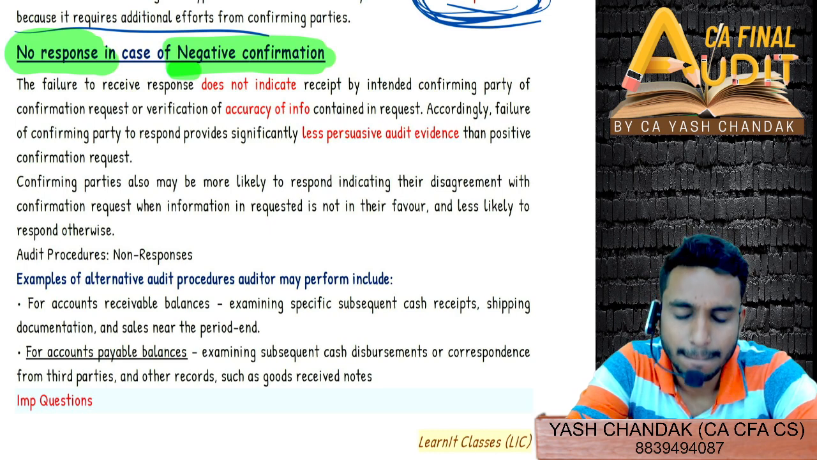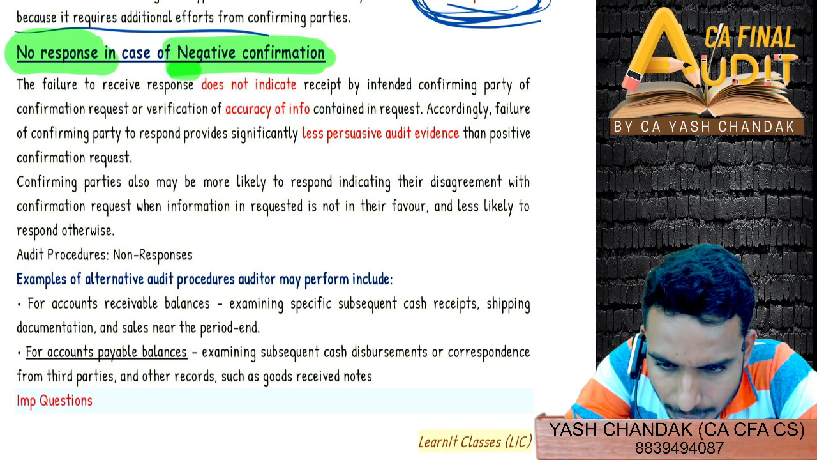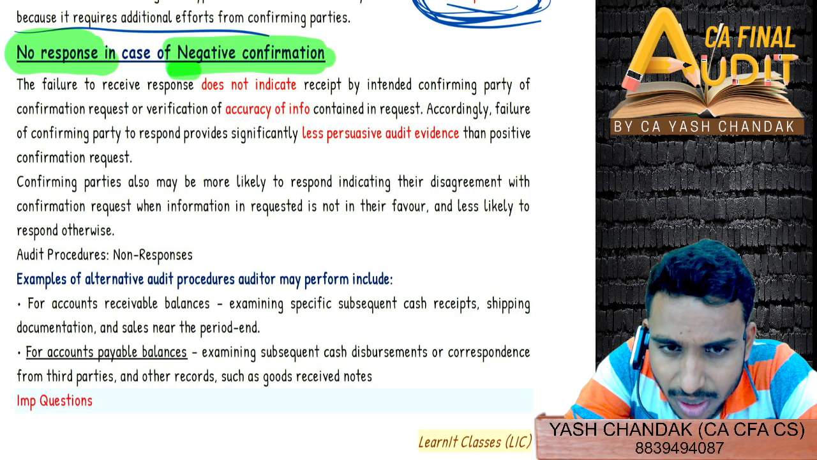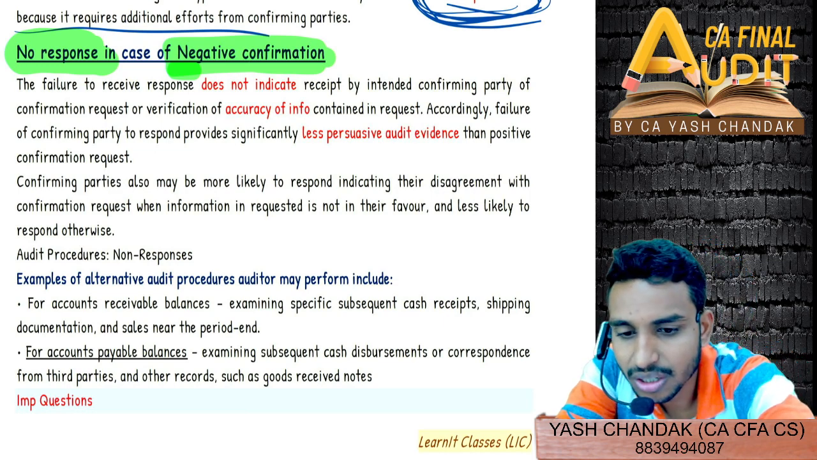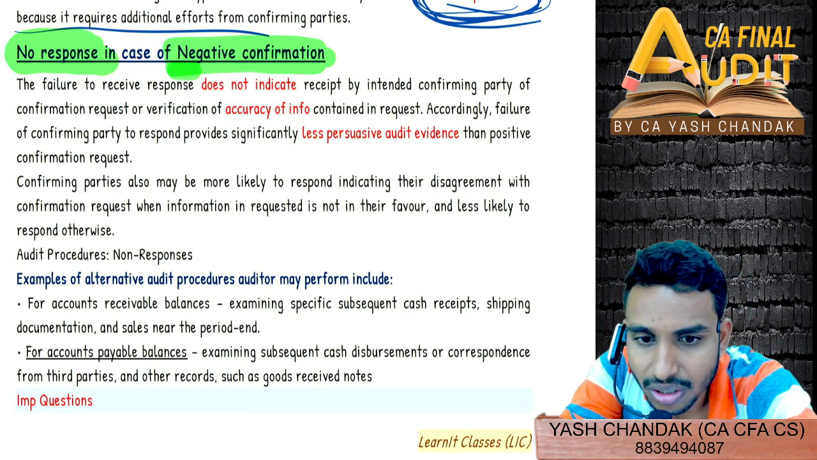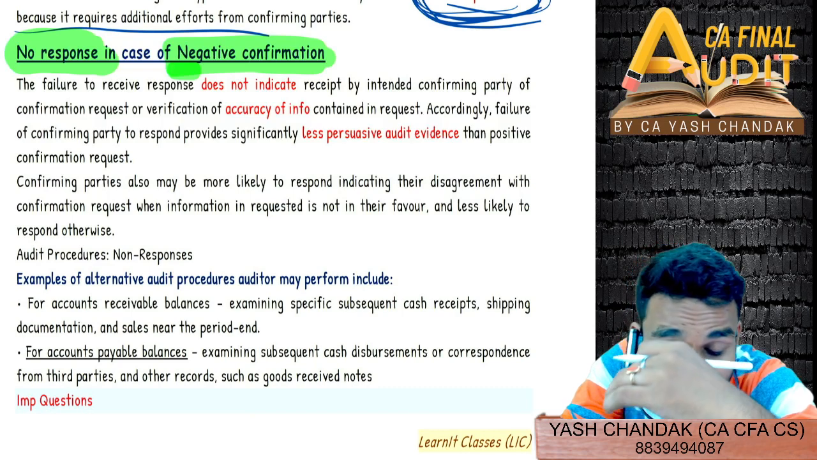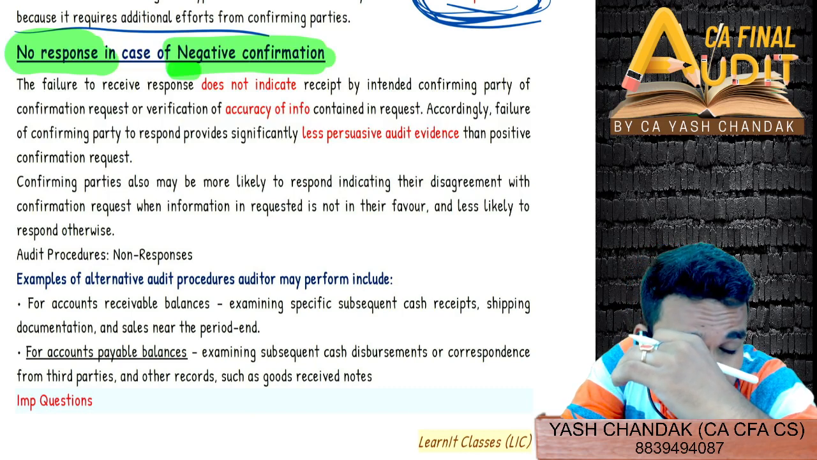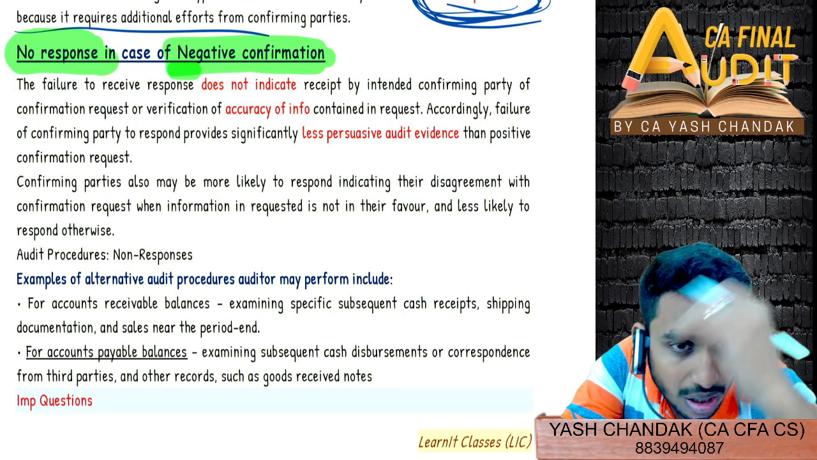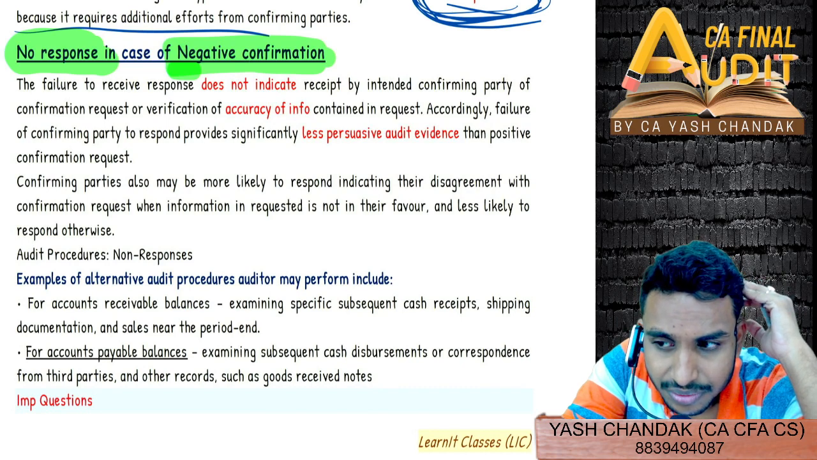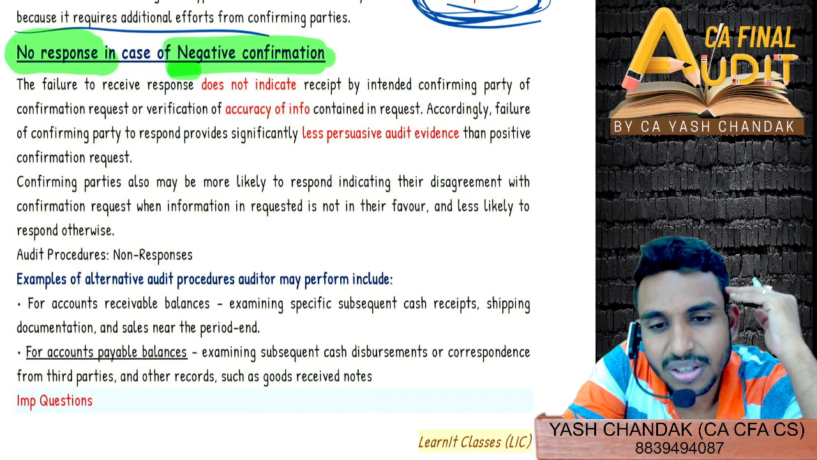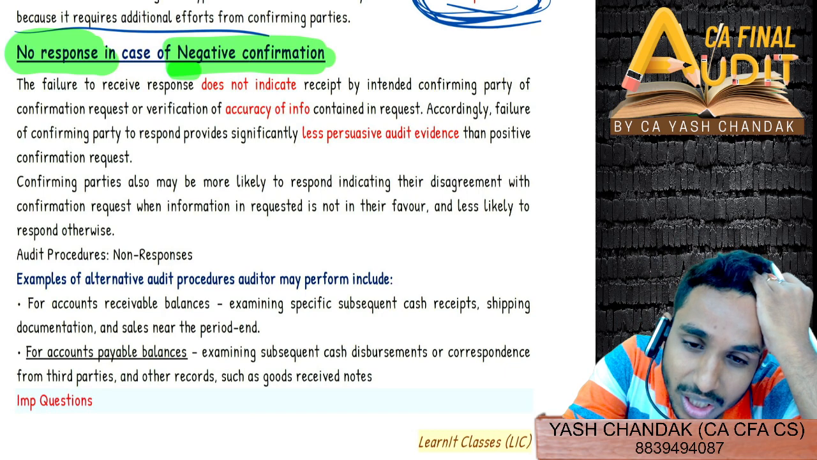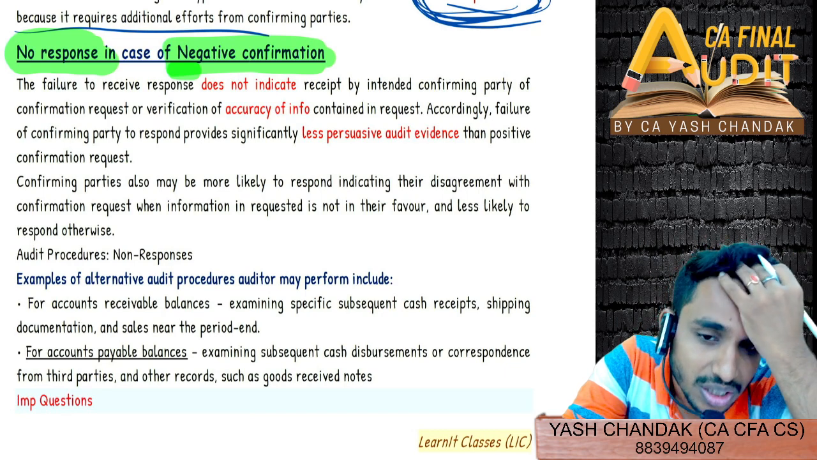Sir, if we don't receive any response from the confirming party, it doesn't indicate that the figures are correct, because there is no evidence that it is correct. So how can we assume? But what is the meaning of a negative confirmation request, Nikita?